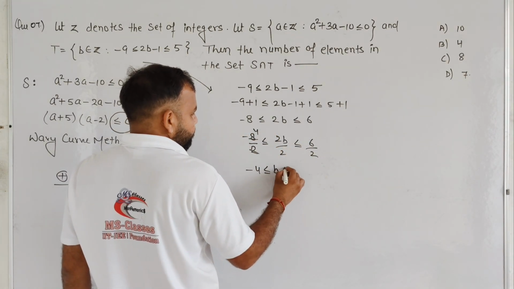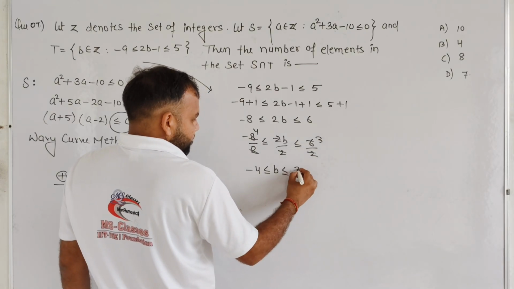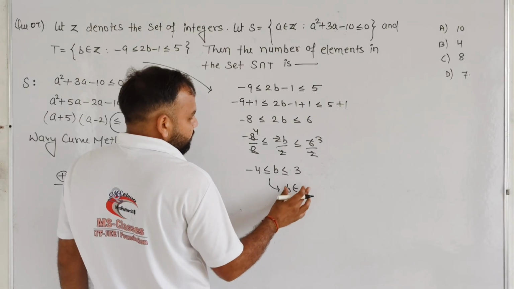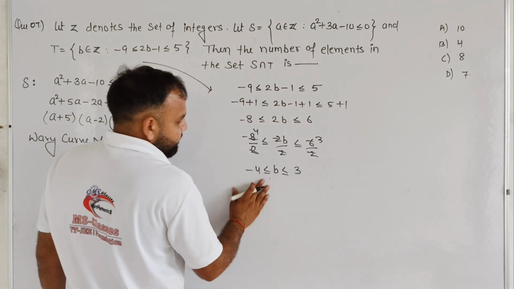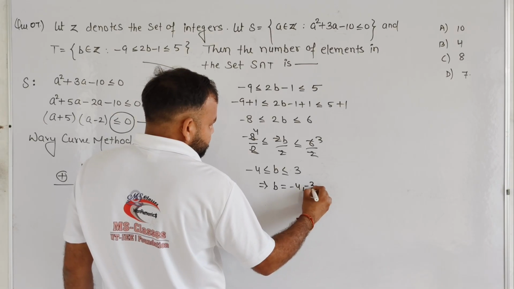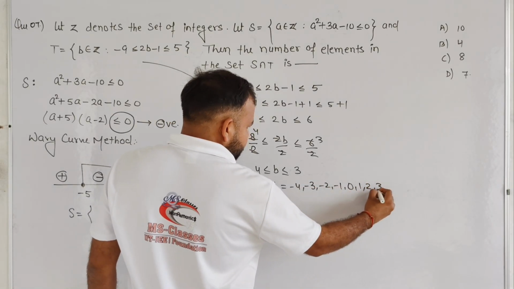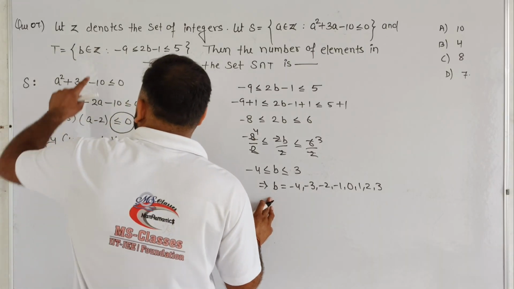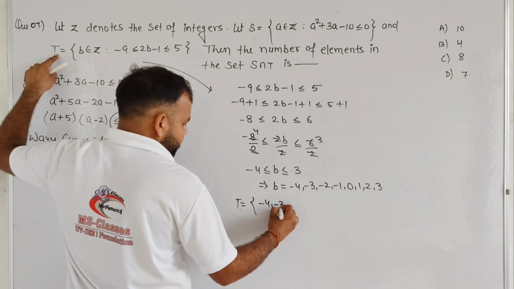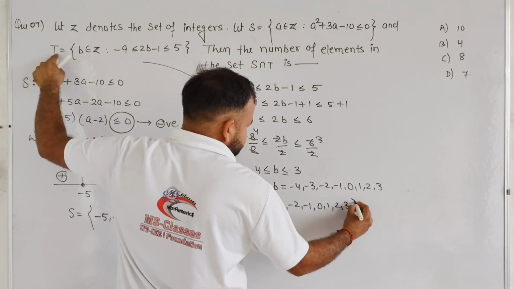-4 is less than or equal to B is less than or equal to 3. So basically, student, B can be -4, -3, -2, -1, 0, 1, 2 and 3. We know very well B contains set T. So set T is basically -4, -3, -2, -1, 0, 1, 2 and 3.